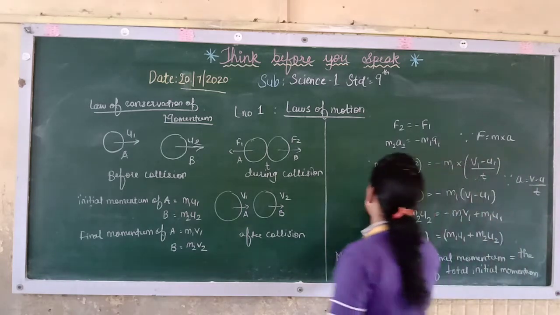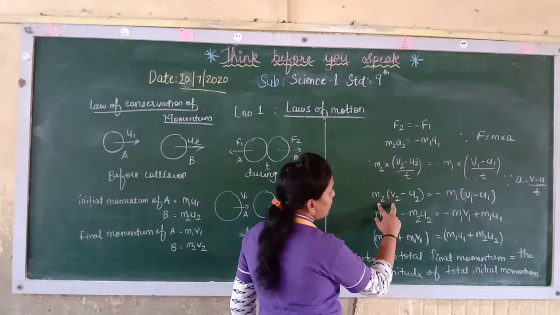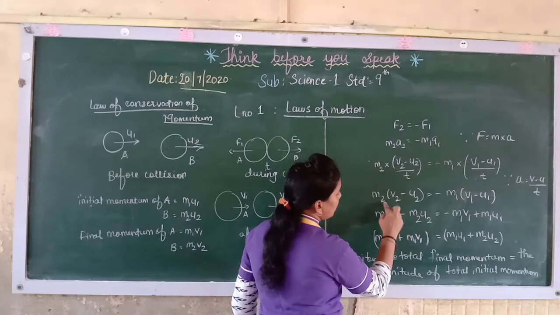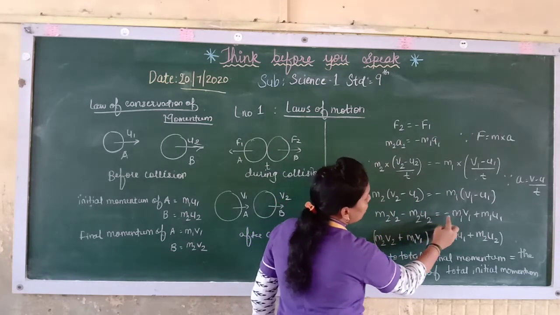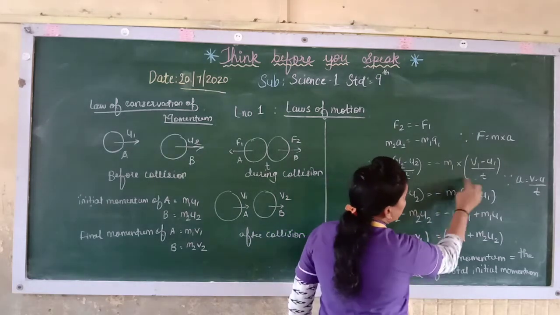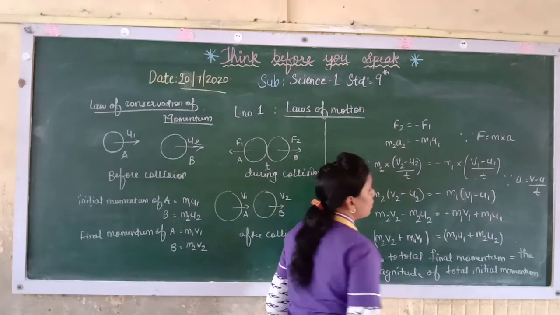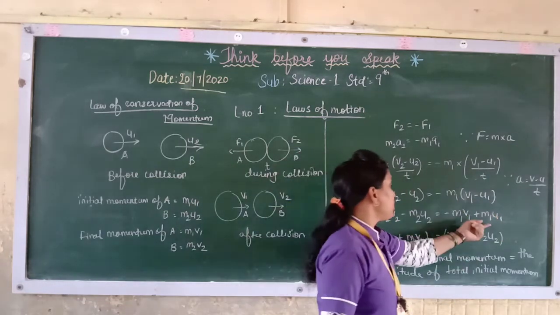Now you have to multiply inside. If you multiply inside you will get m2 v2 minus m2 u2 equal to minus m1 v1, and minus into minus is plus, so plus m1 u1.